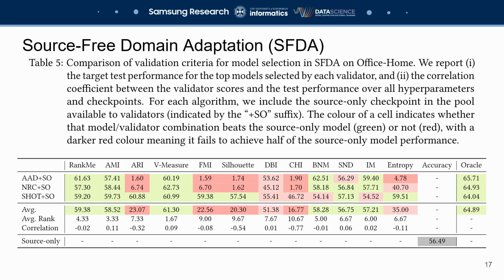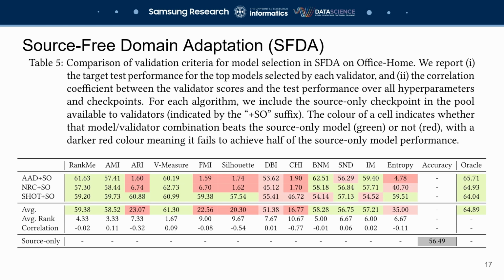This kind of catastrophic failure in adaptation is relatively common in this setting, and it really highlights the importance of choosing the right validator. Because of this potential of destructive adaptation, we tried including the source-only model as part of the pool of checkpoints available to the validators. This did unfortunately not improve the catastrophic cases, and we conclude that there is no simple way of making the adaptation procedure fail-safe. The best performing validator, however, is vMeasure followed by RankMe, and they are again 3 to 5% off the Oracle performance, showing that with the right algorithm validator choice, adaptation can still be successful.